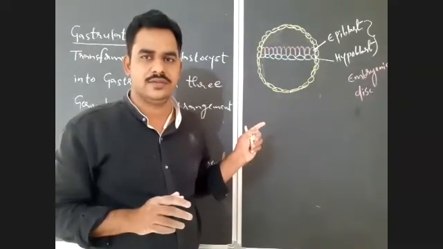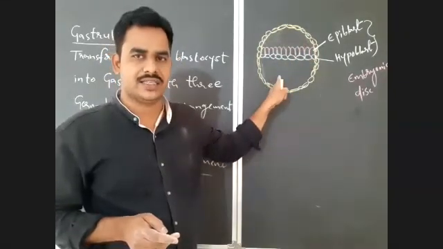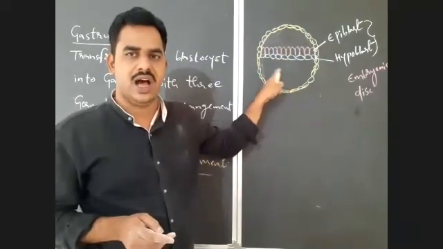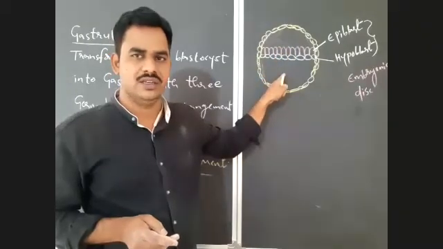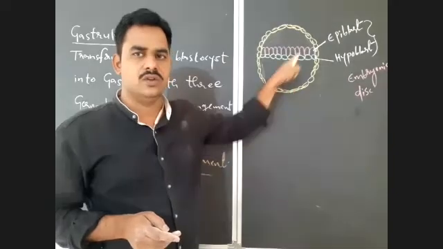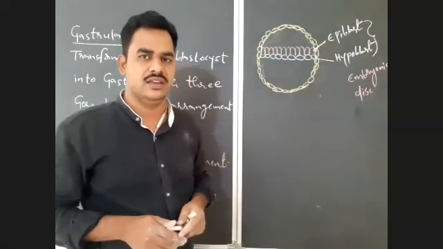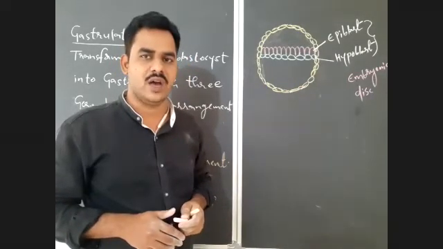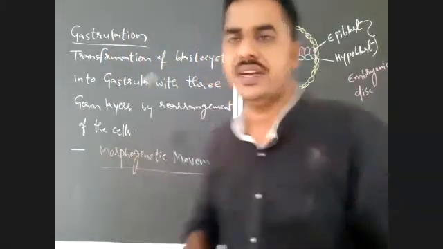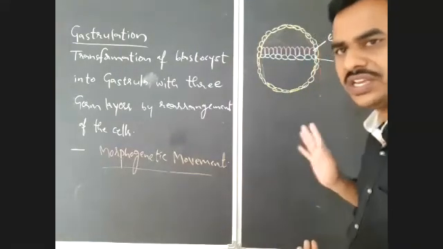Is it clear up to this? So it is outer trophoblast layer, and the cells of inner cell mass are embryonic cell mass, which are rearranged into two layers. One is epiblast, another one is hypoblast. Now this embryo appears in the form of a disc, which is known as embryonic disc. They may ask in exams, what are the layers that we notice in the embryonic disc of a human embryo? That is epiblast and hypoblast, that you should notice here, right?